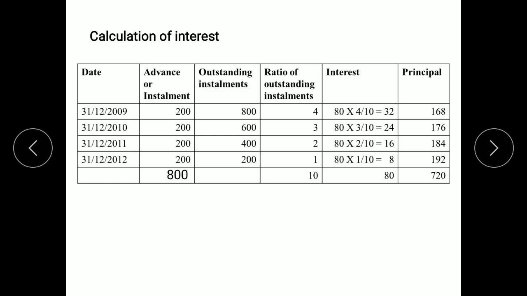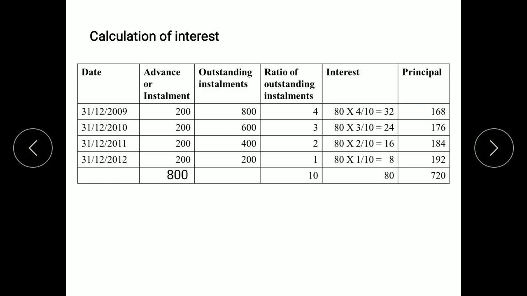Now coming to the interest column, we know the total interest rupees 80. So for the first year we will get the interest by, so we'll take total interest 80, multiply it with the outstanding installment ratio of the first year 4 divided by total ratio.